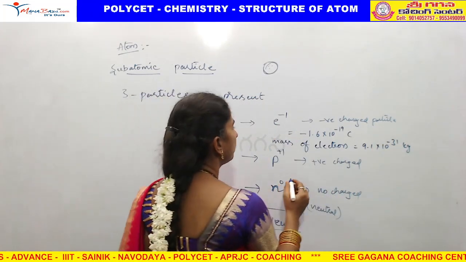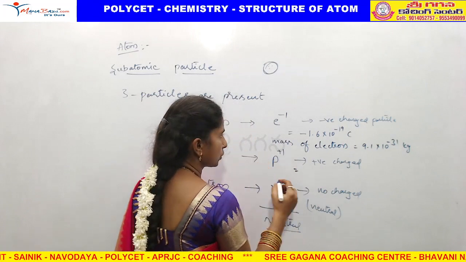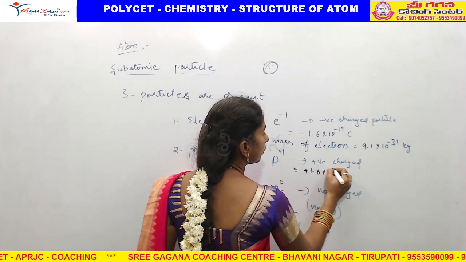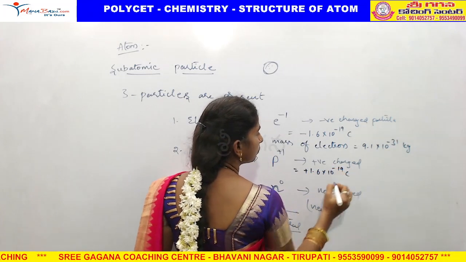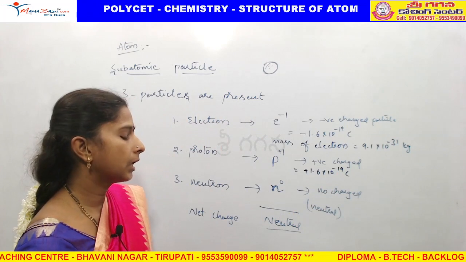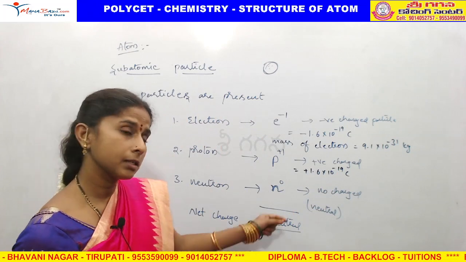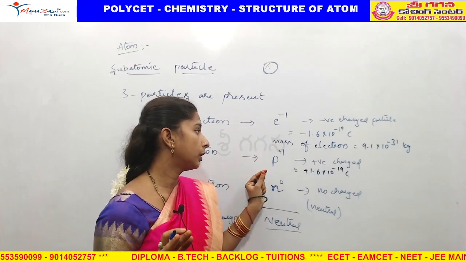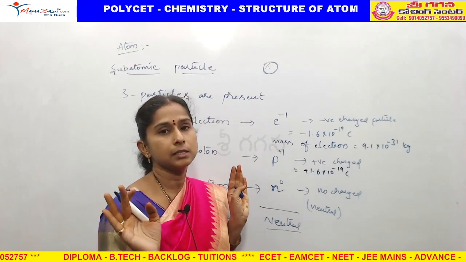Now coming to the proton, the charge of a proton is plus 1.6 into 10 power minus 19 coulombs. The same charge magnitude on proton and electron, so they neutralize each other.